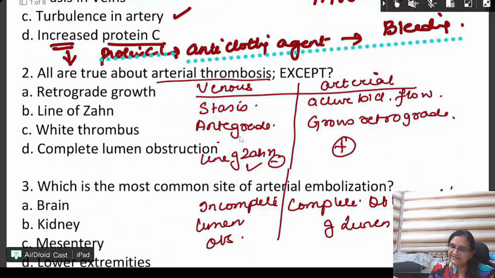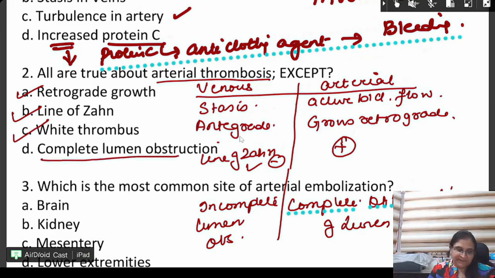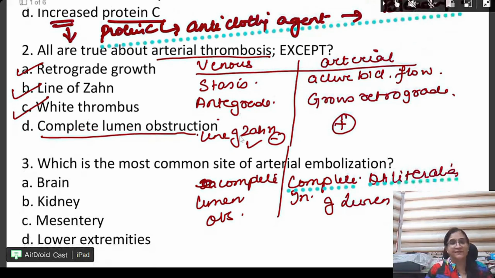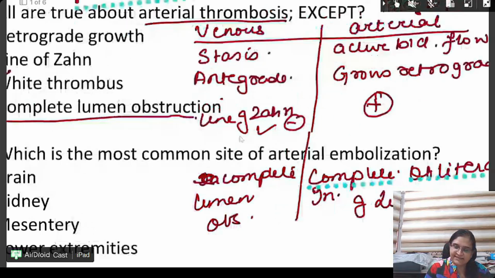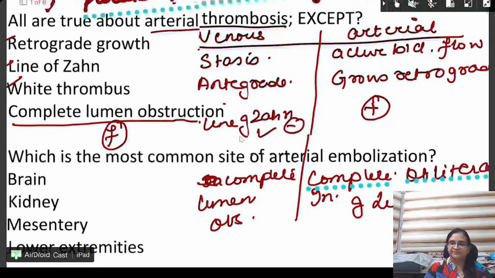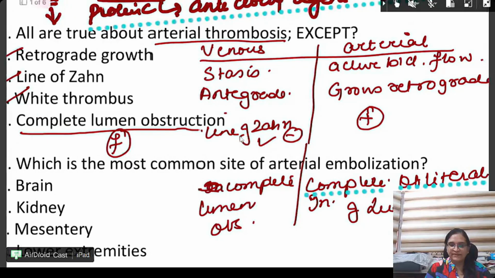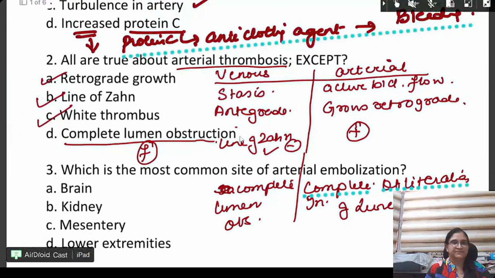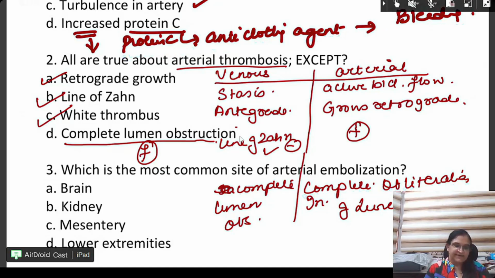Arterial thrombosis has retrograde, true. Line of Zahn, true. White thrombus, true. And it has a complete lumen obstruction. In this, it should be incomplete, sorry, incomplete should be in the arterial, and complete lumen obstruction should be in venous. So this is false. 2 is D answer, beta. 2 is D. Is this clear, everyone?